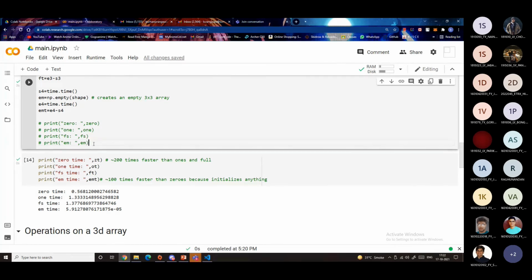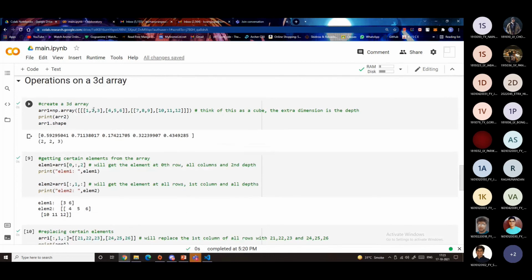Similarly, but then why is empty faster than zeros? That's because a lot of people have the misconception that np.empty will actually create an array of zeros, but that is not the case. np.empty will just allocate that memory for that array. It will not actually fill it with zeros or any other number. It will just be garbage values or any other values. It will not necessarily be 0. So a lot of people get confused between np.zeros and np.empty, but if you want your array to only have zeros, do not use np.empty.